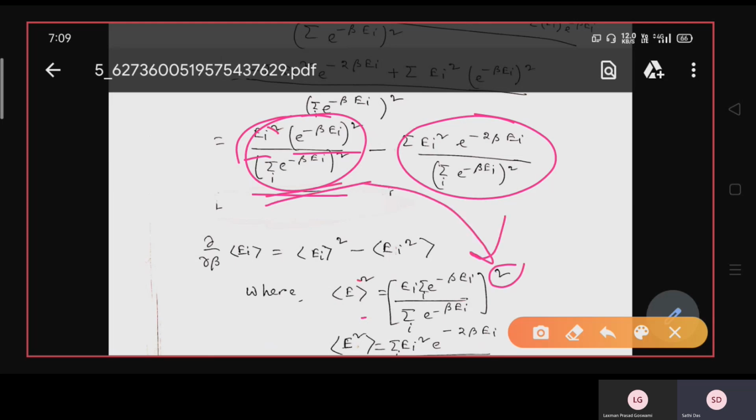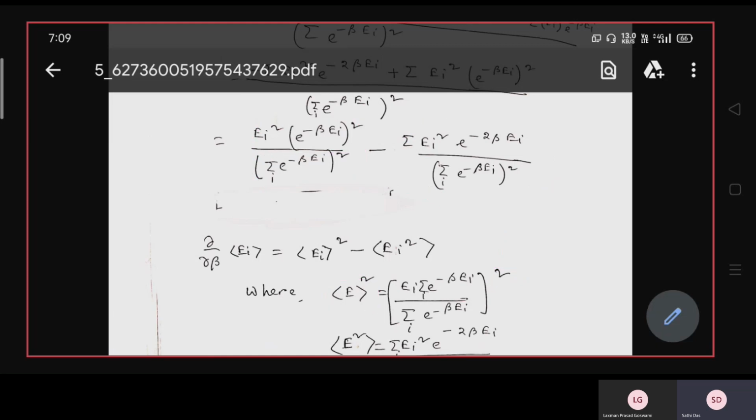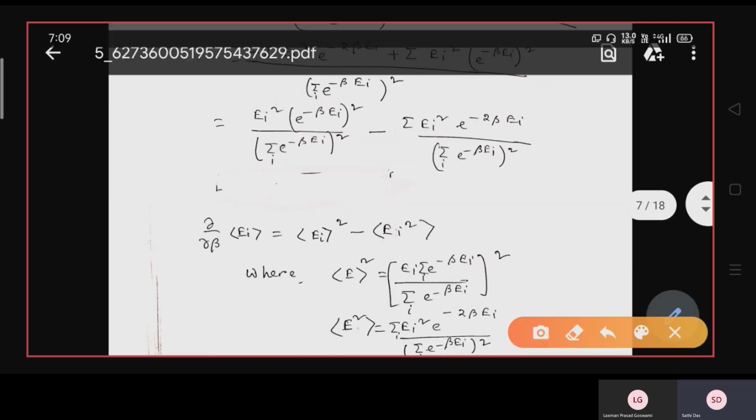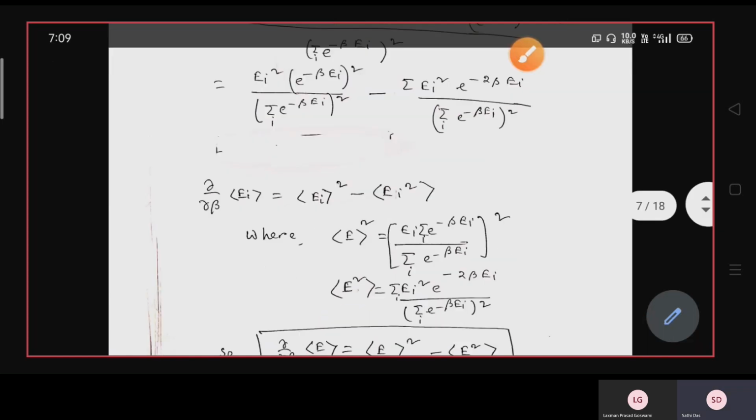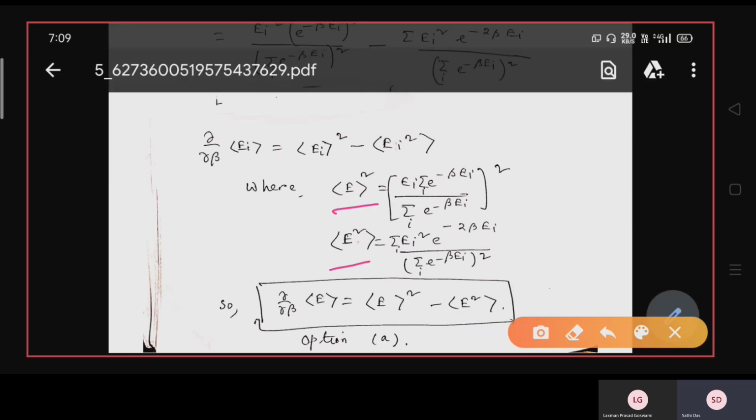So this whole square represents E average whole square, and this one within the summation is EI square average, e to the power minus 2 beta EI, divided by the sum over I of e to the power minus beta EI, whole square. So there is a sum over sign here, and this is the E square average. The main difference between these two quantities is that one is the average of the square, and the other is the square, then take the average.